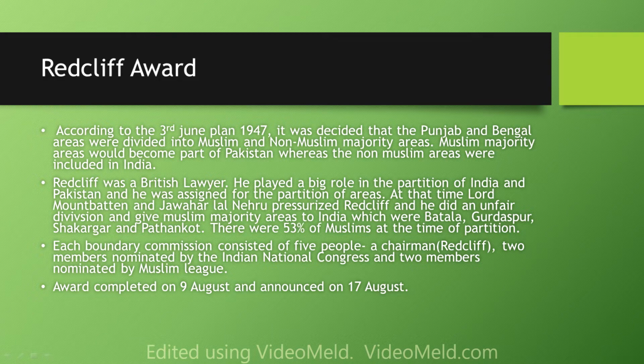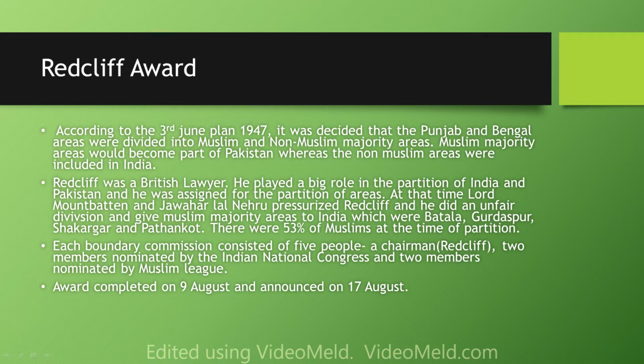He played a big role in the partition of India and Pakistan, and he was assigned for the partition of areas. At that time, Lord Mountbatten and Jawaharlal Nehru pressurized Redcliffe, and he made an unfair division and gave Muslim majority areas to India, which were Batala, Gurdaspur, Shakargarh and Pathankot. There were 53% Muslims in Gurdaspur at the time of partition.